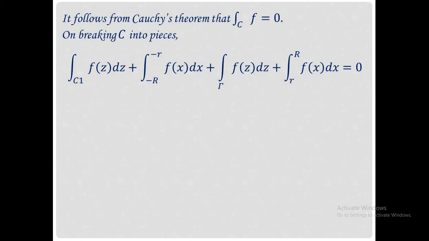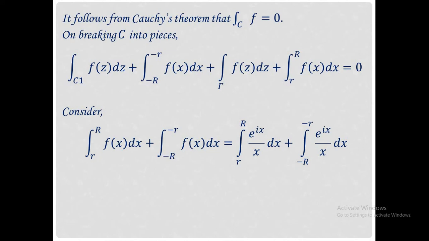Therefore, on the line segments, instead of f of z, we can write f of x. Therefore, the integral over C of f equal to 0 can be written as the integral over C1 of f of z dz plus the integral from minus capital R to minus small r of f of x dx plus the integral over gamma of f of z dz plus the integral from small r to capital R of f of x dx equal to 0.